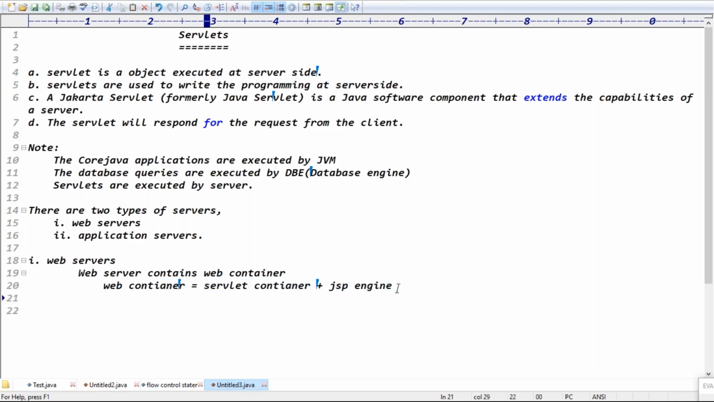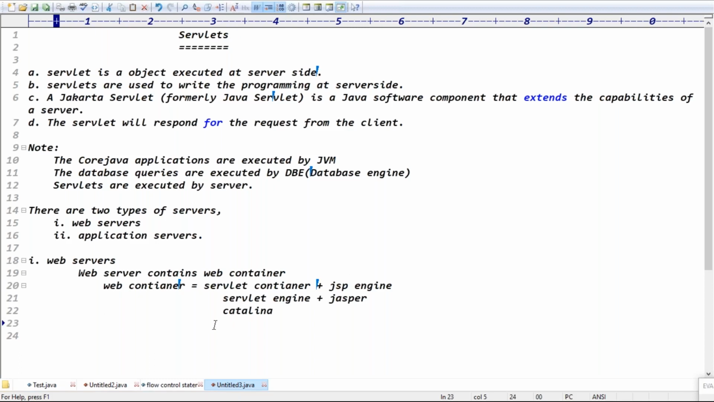Exactly. A servlet container is also known as a servlet engine. The JSP engine is also known as Jasper, and the servlet engine is also known as Catalina, right? Exactly. So a web server contains a web container. The web container contains a servlet container and a JSP engine. The servlet container will execute the servlets.